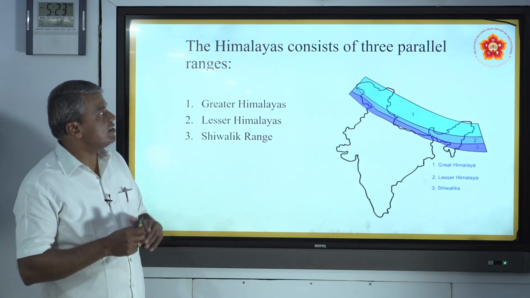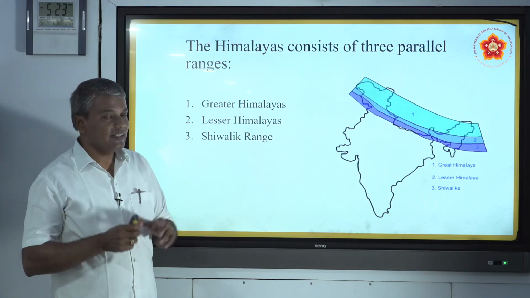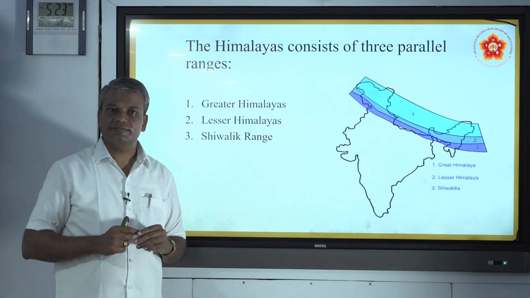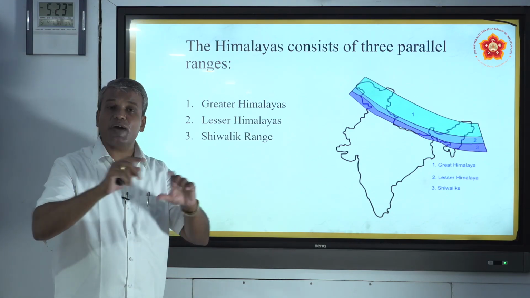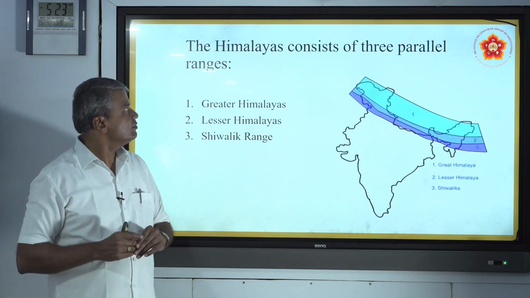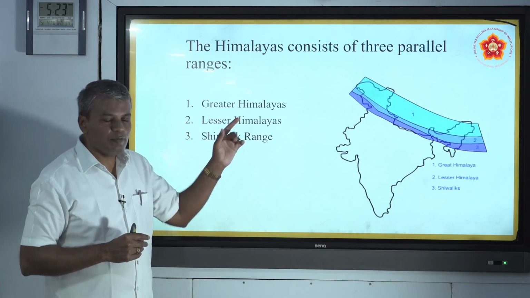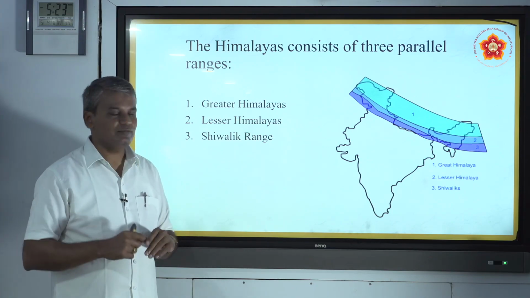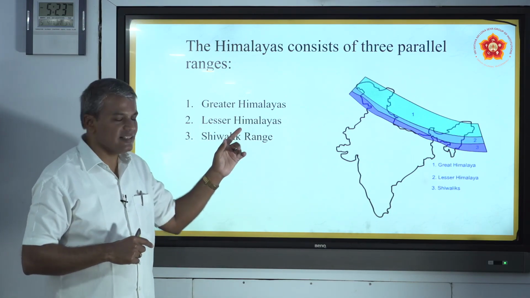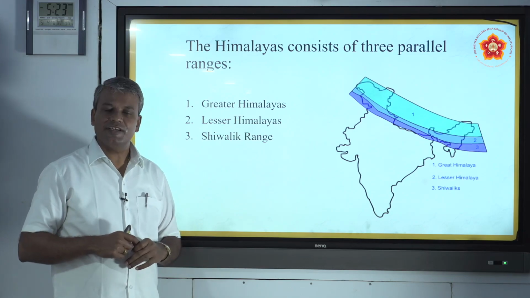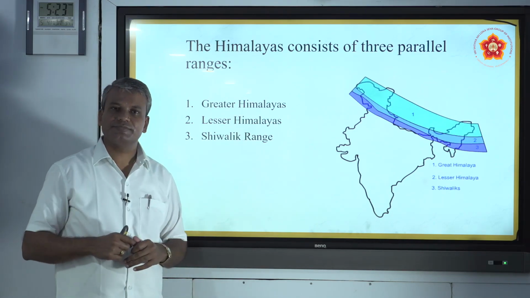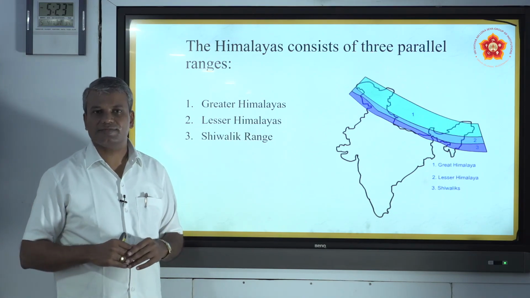So the Himalayas consist of 3 parallel ranges. One is Greater Himalaya, Himadri. The second is Lesser Himalaya, Himachal, and the third is the Shivalik, the lower Himalayas.